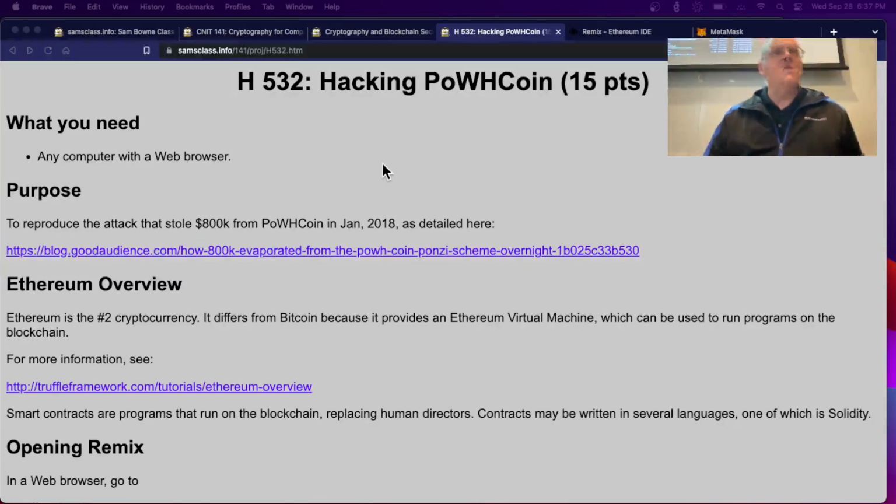And in addition to just being a Ponzi scheme, it had a security flaw. So somebody hacked it and stole the $800,000. And one of the amazing things about the blockchain is that everything you're doing is public. So if you hack it, anybody can go look on the blockchain and see what you did and learn how to do it. So that's what we're going to do.